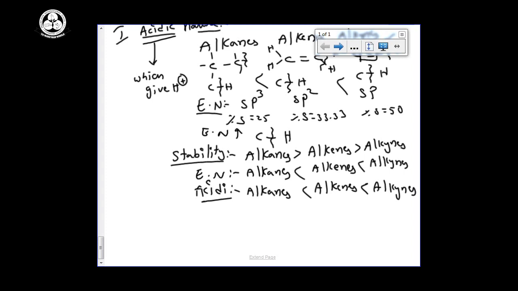See, while you are discussing the acidic nature, how to prove in the laboratory that the compound is more acidic or not. In the lower standard we have a small experiment. So what is that experiment?